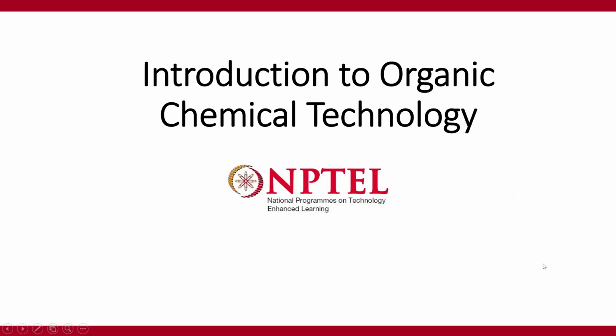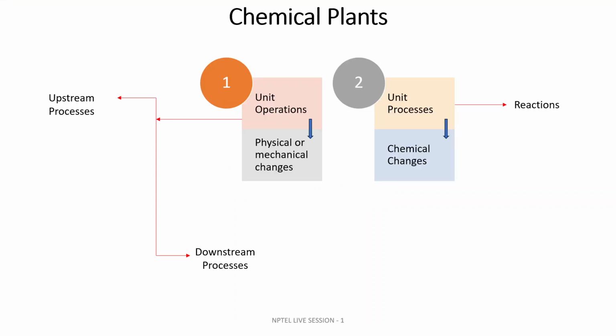Okay, so let's start with some basic introduction of organic chemical technology. Moving forward, chemical plants have unit operations and unit processes. These two terms may seem similar, but they refer to different activities that happen in a chemical plant.